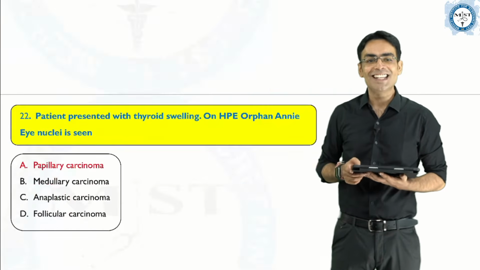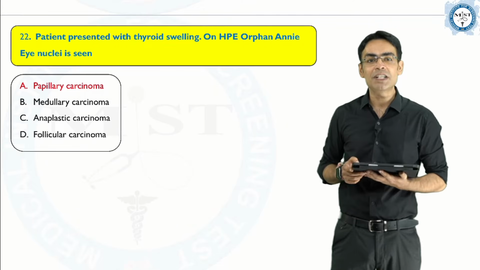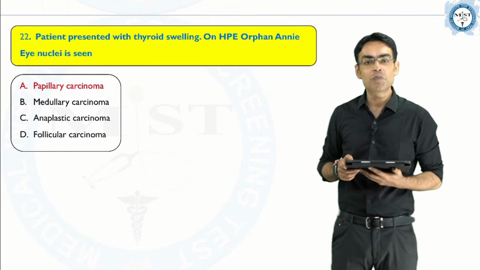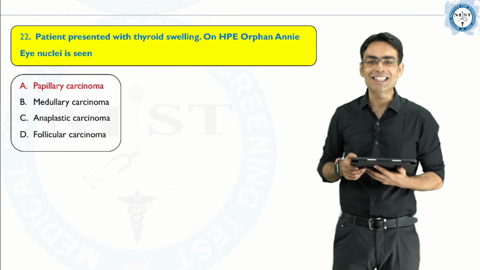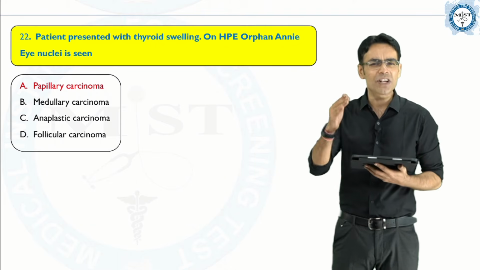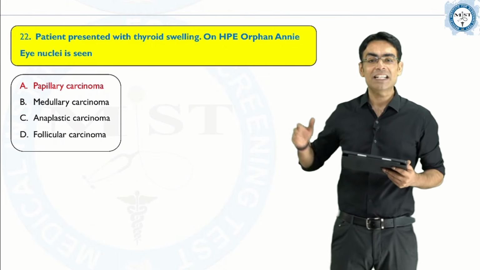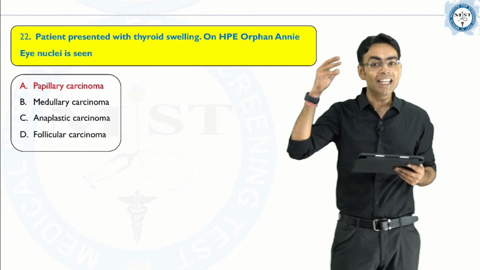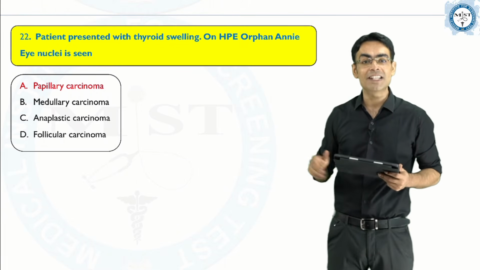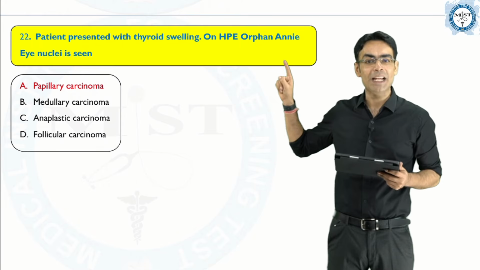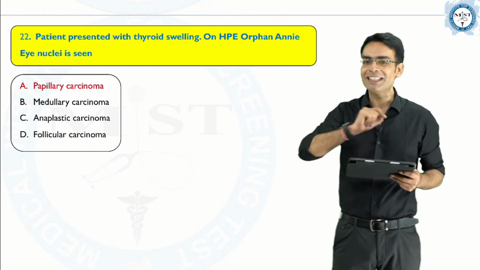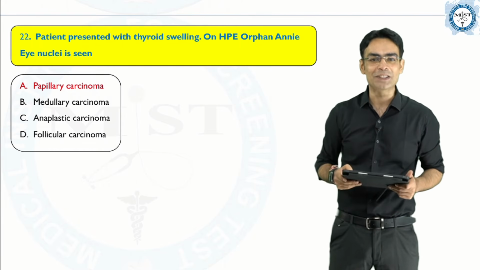Okay. Then the next question: patient presented with thyroid swelling. On HPE, Orphan Annie nuclei is seen. What is the answer? Very straightforward question. We have discussed this in Next Step, and even in the chanting sessions also we have done this, that whenever Orphan Annie comes, directly you have to jump to papillary carcinoma thyroid.